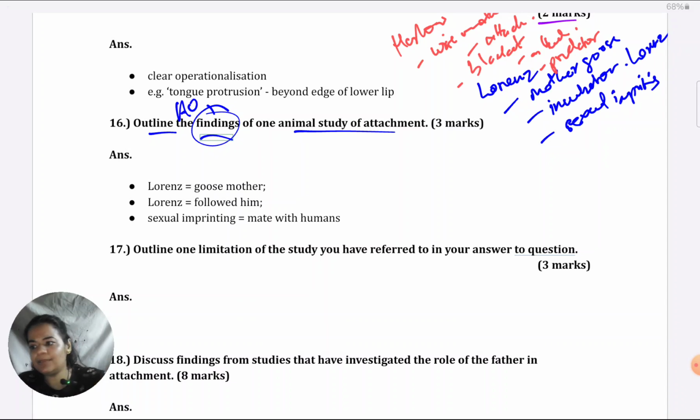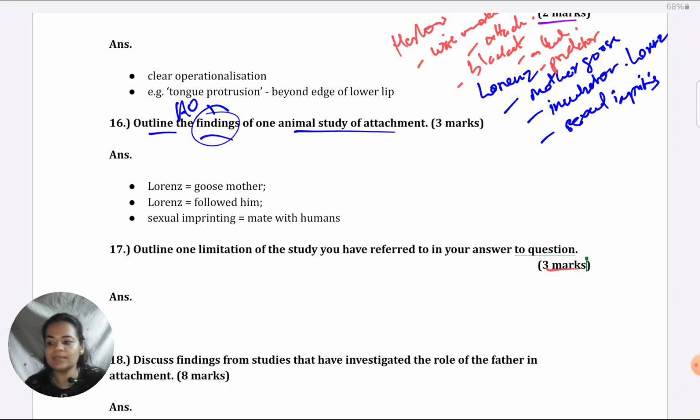Now, when that thing comes to your mind, don't get overconfident and just write. I'll tell you how students will write. It's difficult to generalize to humans. Animals and humans are different. So, whatever is found about attachment in animals would not generalize to humans. This is a very generic answer. Don't answer like this. Once you have thought of a point, extrapolation has come to your mind, start making it specific to the study which you have given.